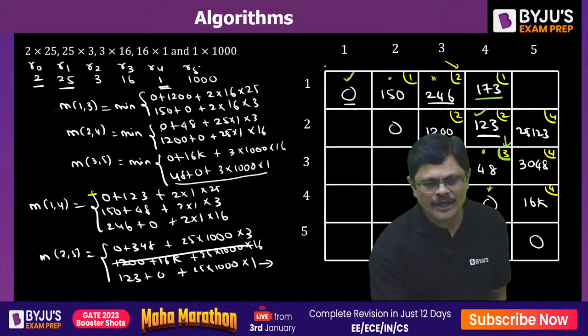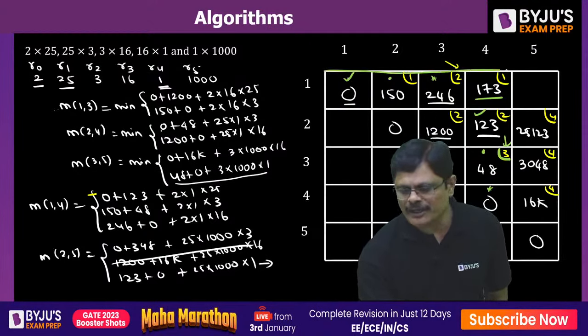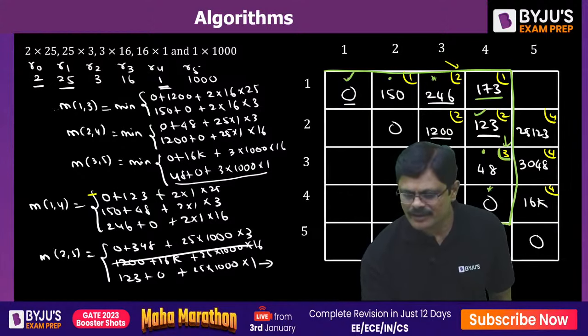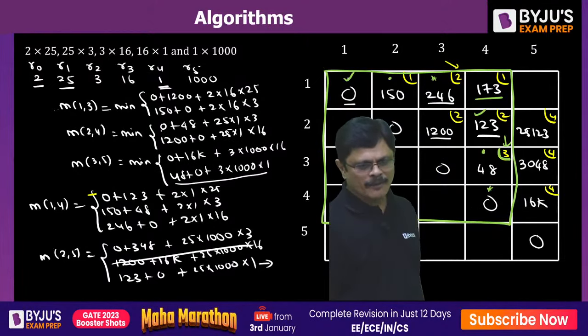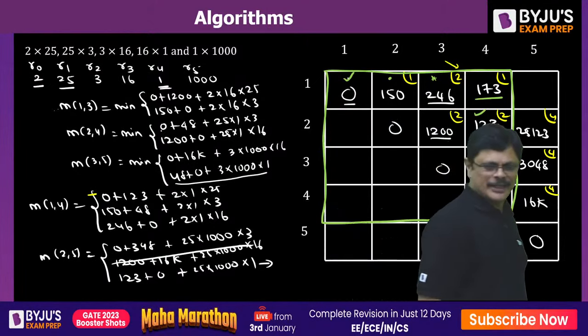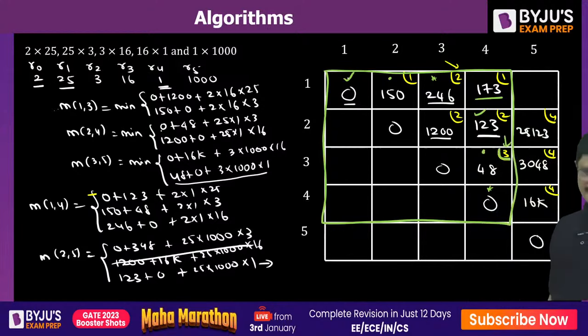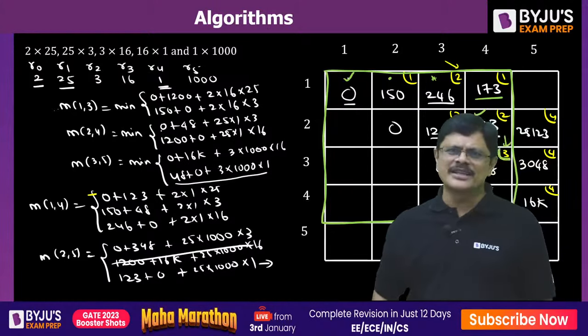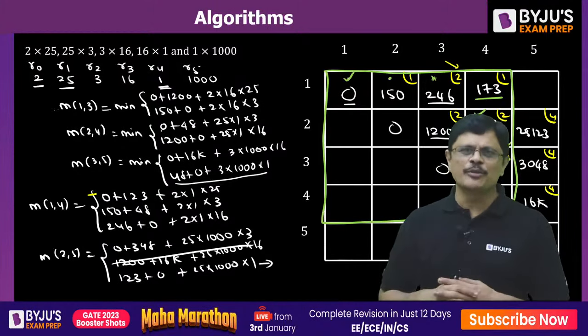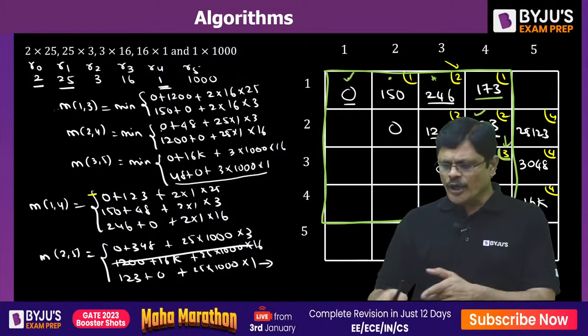See, the short trick which people follow for this problem is, instead of doing the full problem, they only do this much. You understand? So what happens? Your work is reduced. Still you can get the answer because the last matrix has dimension 1 by 1000, so that cannot be involved in this. That would be the last one which needs to be multiplied, my dear friends. So with that particular order, they just do it.